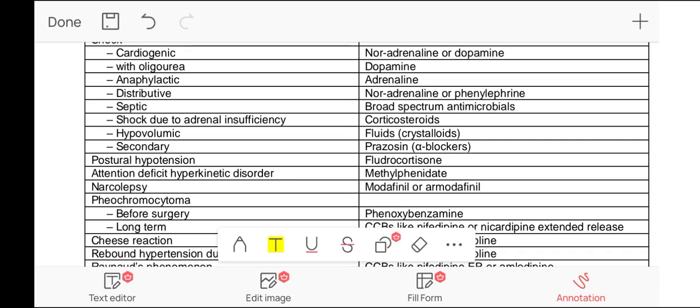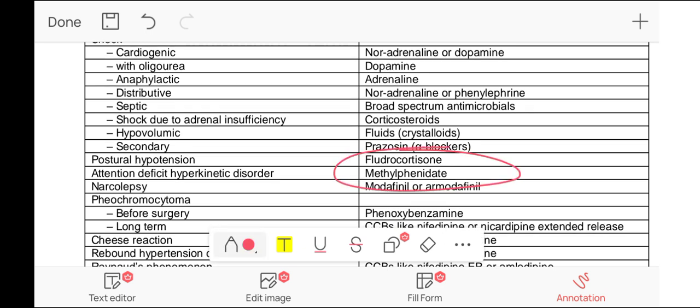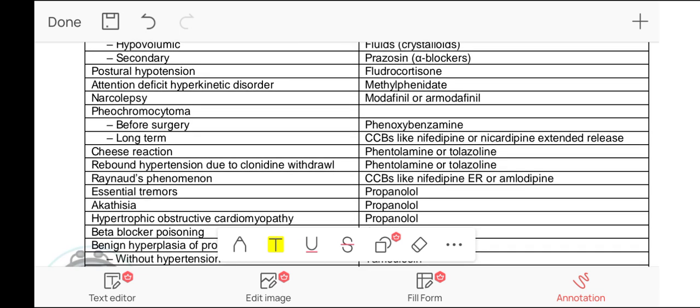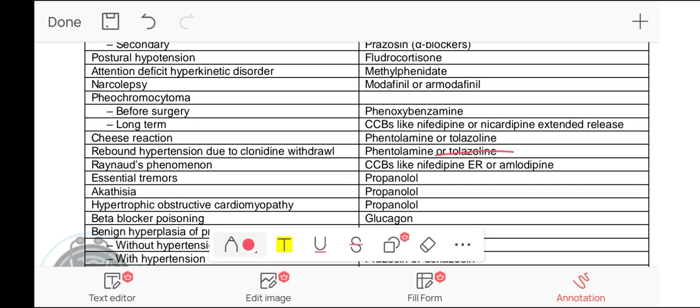Attention deficit hyperactivity disorder is treated by methylphenidate, while narcolepsy is treated by modafinil and armodafinil. For pheochromocytoma, before surgery and long term, the drug used before surgery is phenoxybenzamine. Phenoxybenzamine is an irreversible, non-selective alpha blocker, while a reversible one is phentolamine. The rebound hypertension due to clonidine withdrawal is treated by phentolamine or tolazoline. Raynaud phenomenon is treated by calcium channel blockers like nifedipine or amlodipine.